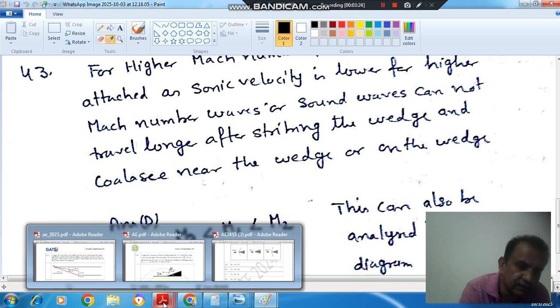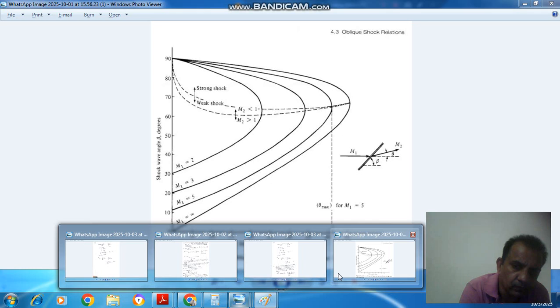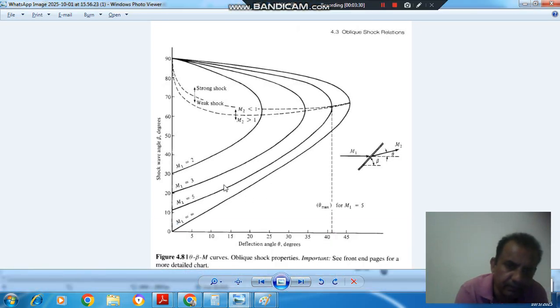Further, if we see this theta beta M diagram, here we can see that the Mach number is highest for this. And detached shock wave occurs when theta is more than theta maximum. So for higher Mach number, there is less chance for theta to be greater than theta max, because theta max is more for higher Mach number.